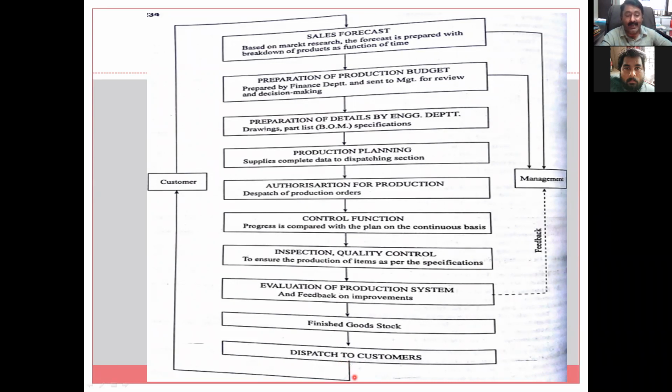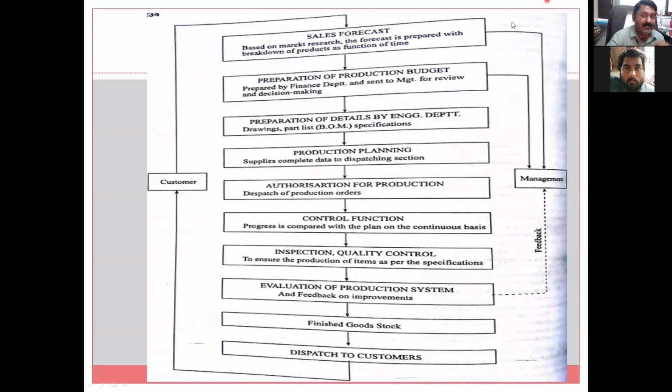So this is the cycle, and after dispatch to the customers, again one feedback is taken: how is the bike, what is the performance, how is the product. There may be a questionnaire, there may be polls, some forms, or interviews. We have discussed all these different methods. So the feedback is taken and given to the sales forecast in order to take corrective action for further production.